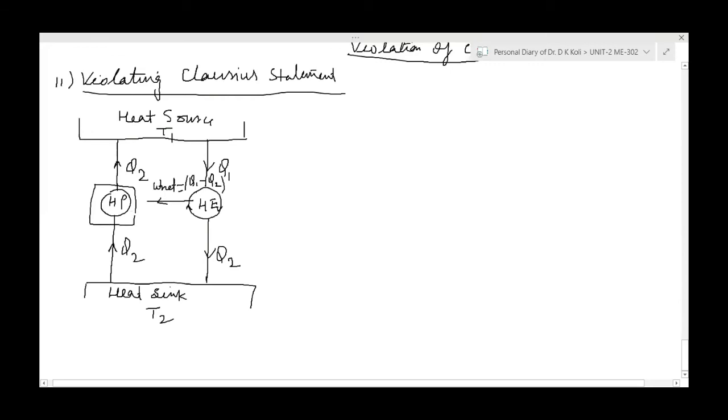The work produced by the heat engine is supplied to this heat pump. We connect both together. Then this combined system will work, and what will be its effect?